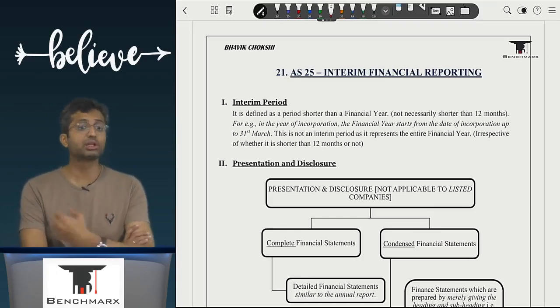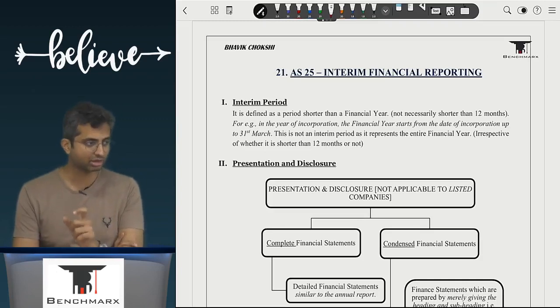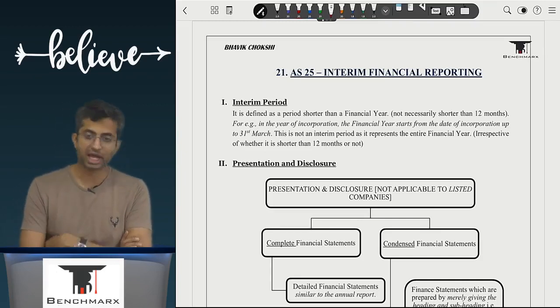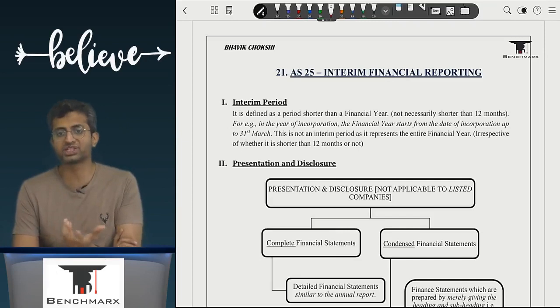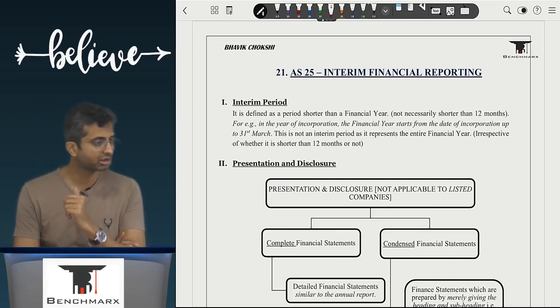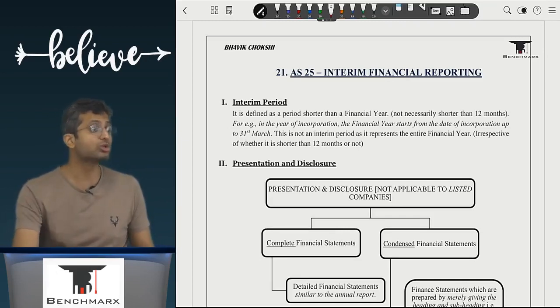However, for example, in the year of incorporation, if a company gets incorporated, for example on 15 September, then its first financial year will be from, what do you think, 15 September to 14 September of the next year? No, it will be 15 September to, let us say, 31st March. And as a result, it is barely a 6.5 month period. So do you call that an interim period? No, this will be annual financial statement.